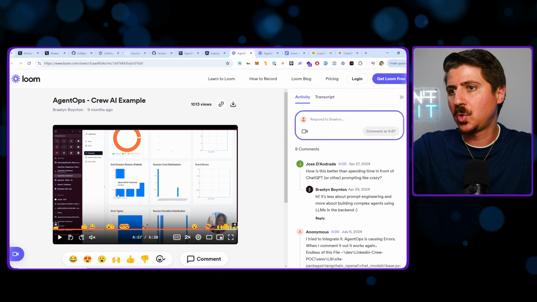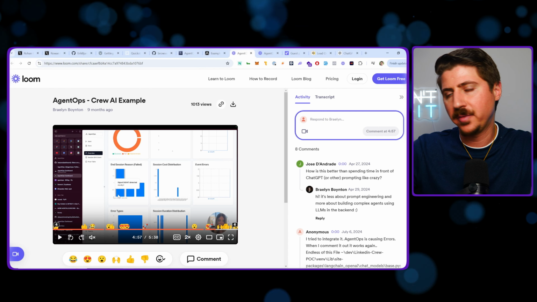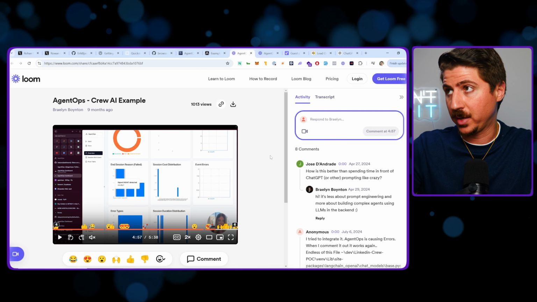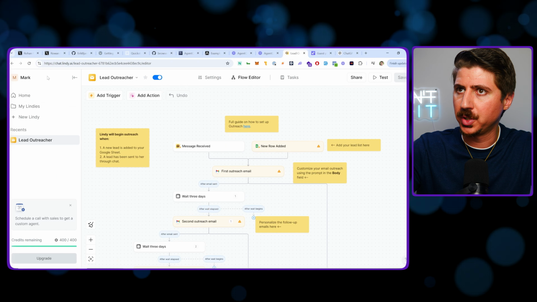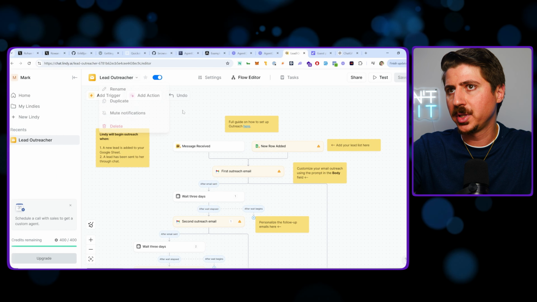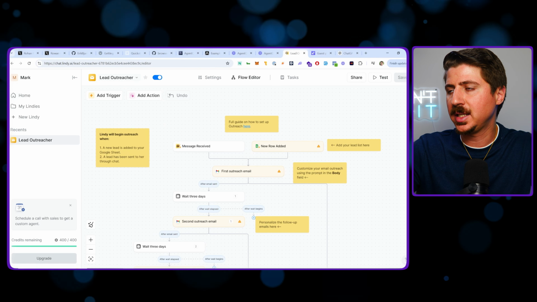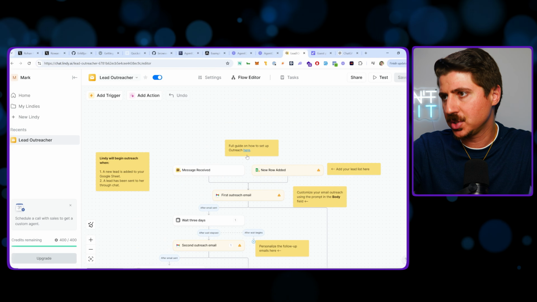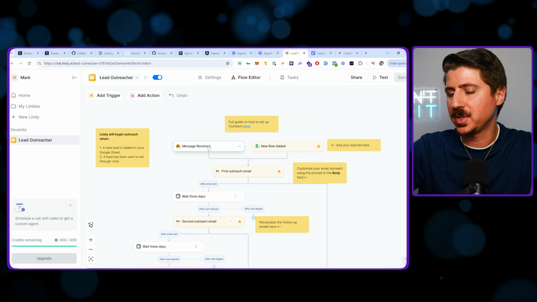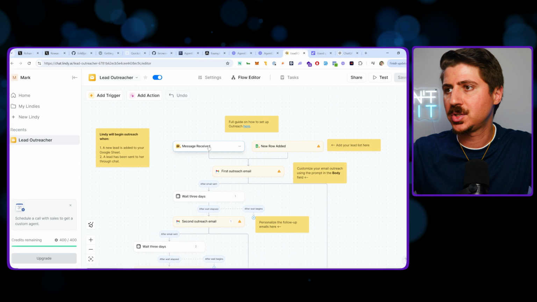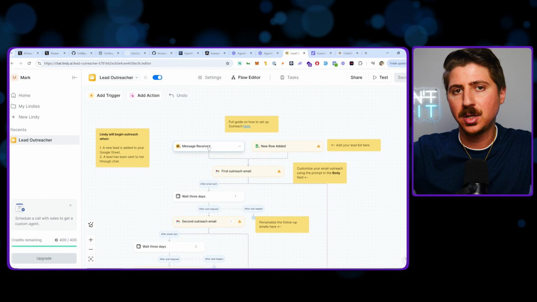Now, these are the more complex, more code-heavy versions. Now I'm going to show you the easiest way to run AI agents that I have found from my research. The first one I found is called Lindy.ai. Lindy's really cool because it has a bunch of different templates. This is a lead outreacher template, and essentially it does a bunch of different tasks. If you've ever used something like Zapier, where it connects your Google Sheets to your CRM or your email to something else, right?